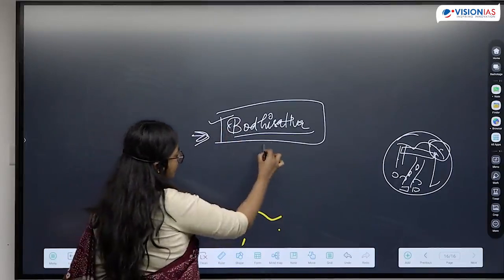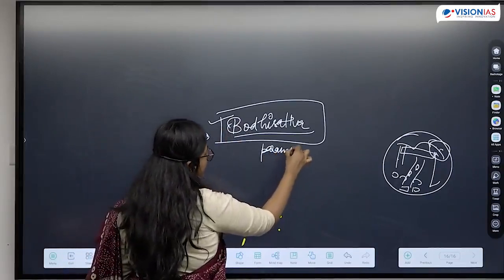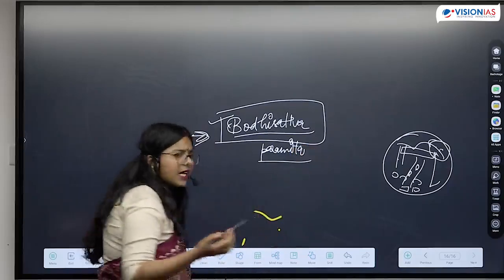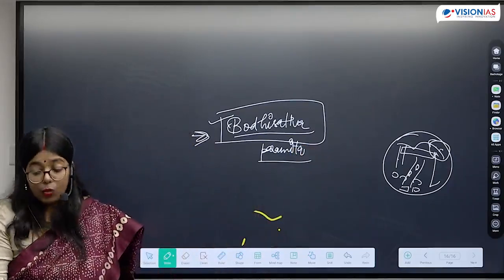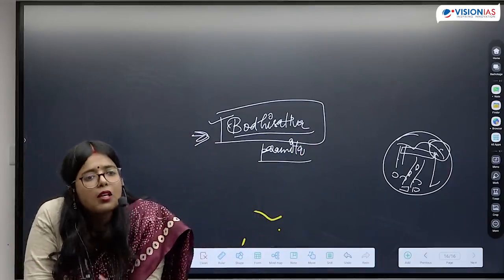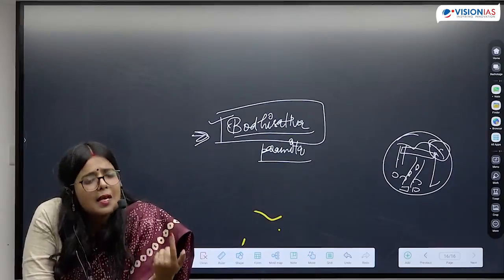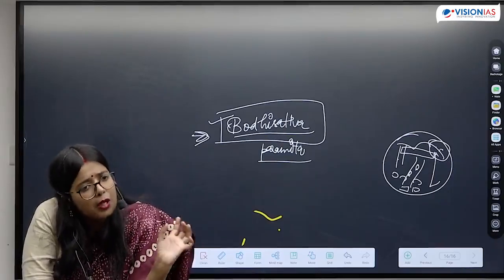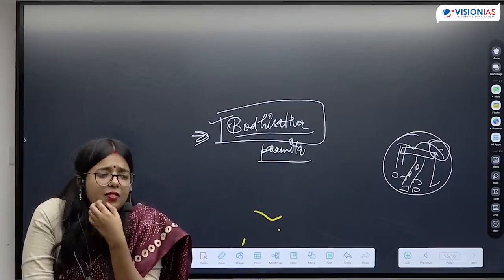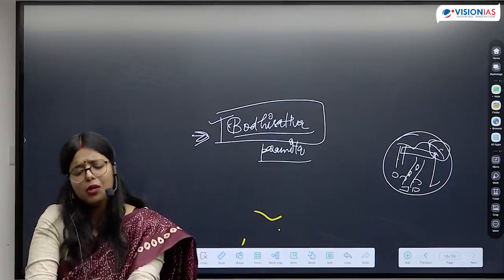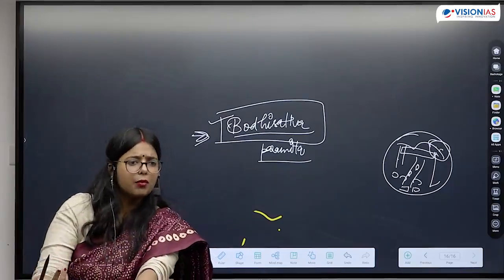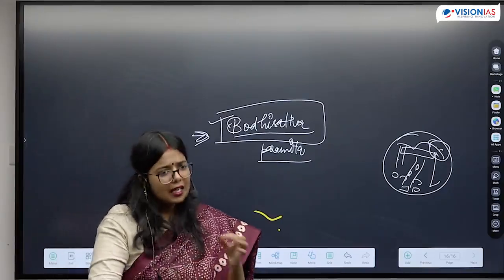Now there is another term which has been used. The term is paramita. Paramitas represent the qualities that a being should have that will define who is a bodhisattva. So for example, compassion will be one paramita. Because if you are not compassionate, why would you hold back your own nirvana and help other people out? The person should be compassionate.